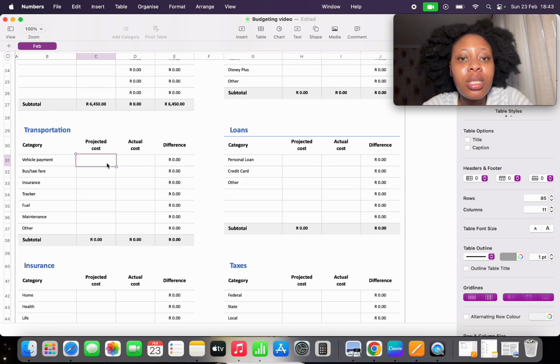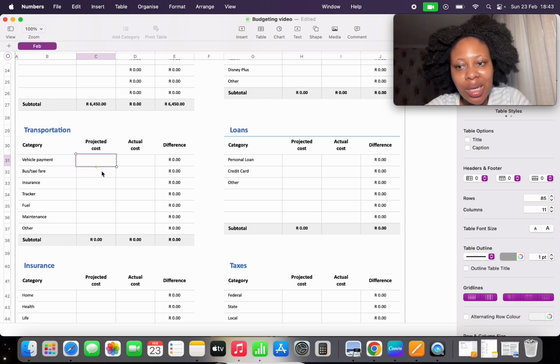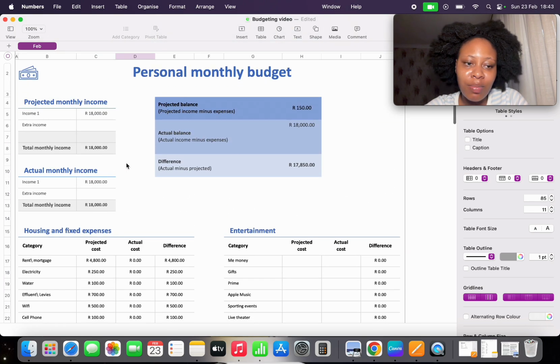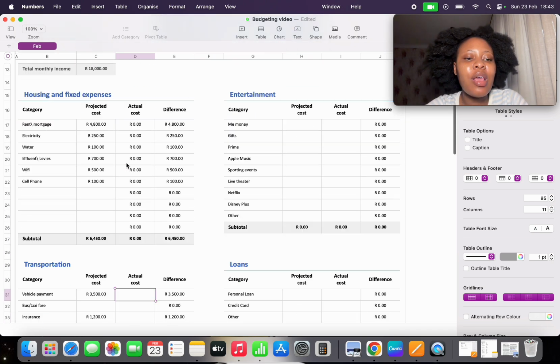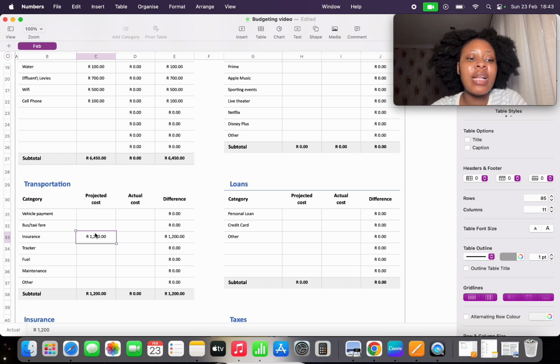Transport. So obviously you need to get to your job, or you need to go to your business or school, or whatever it is, you do need to consider the cost of travel. So ideally, if I was in this position, I have a car, it's a second-hand car, and I'm paying about 3.5 for the car, and insurance is about 1.2. So if we're looking at this 18,000 rand budget, it's already maxed out. So if I was in this position, I would honestly consider more public transport to leave room for other stuff and save towards a car.